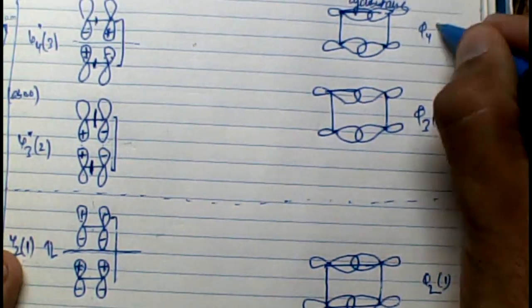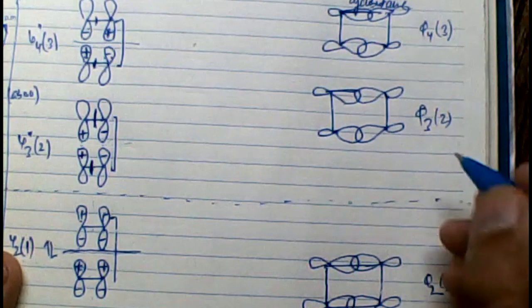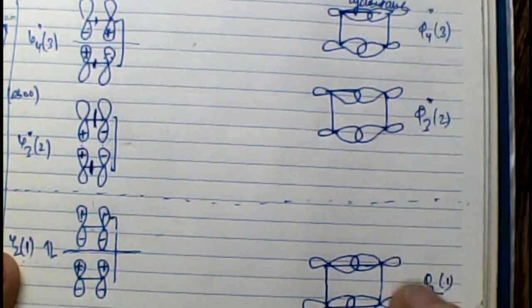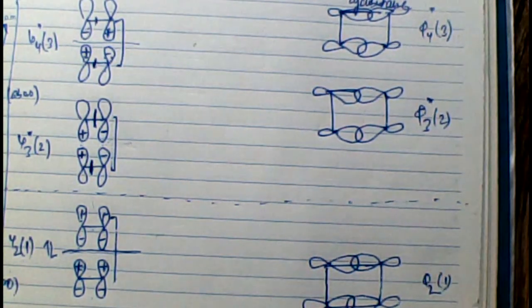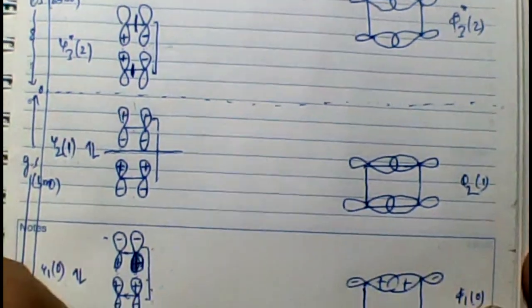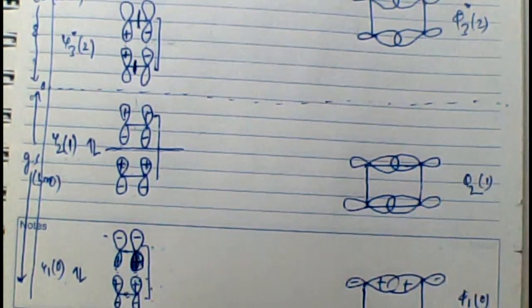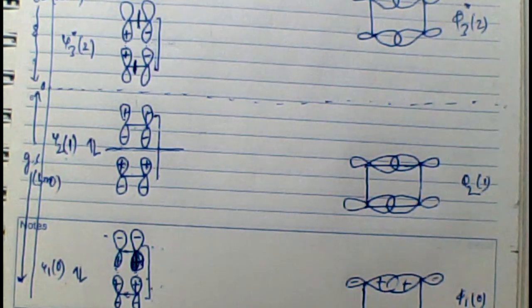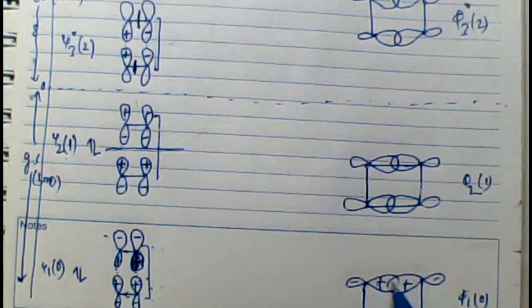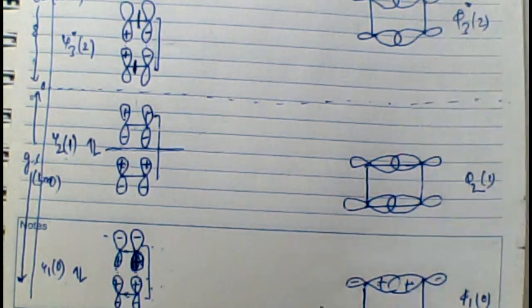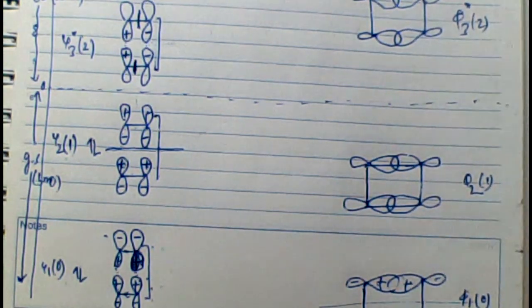See, these two orbitals are undergoing a bonding overlap, plus is interacting. Similarly, these two orbitals are undergoing a bonding overlap, and negative are interacting. But if you compare this and this with this and this, it is an antibonding overlap, that means one node has come. Next orbital, there will be an antibonding overlap, that means plus will interact with negative, plus will interact with negative.